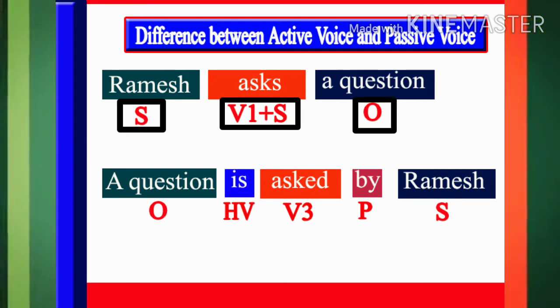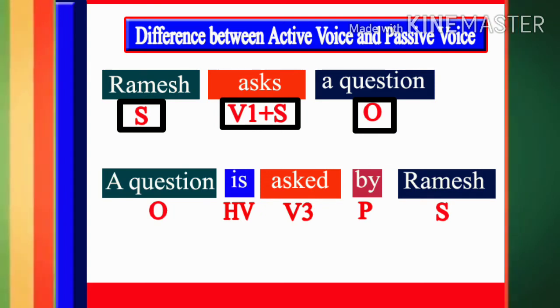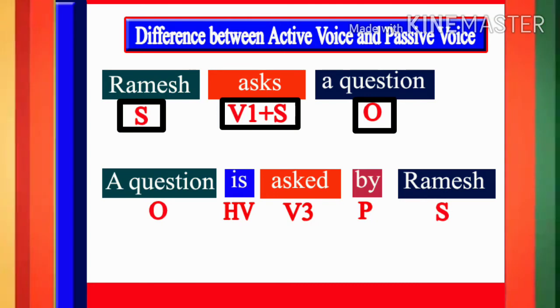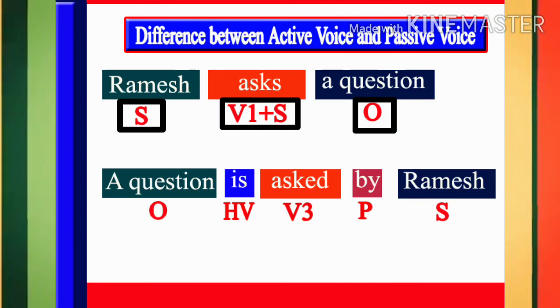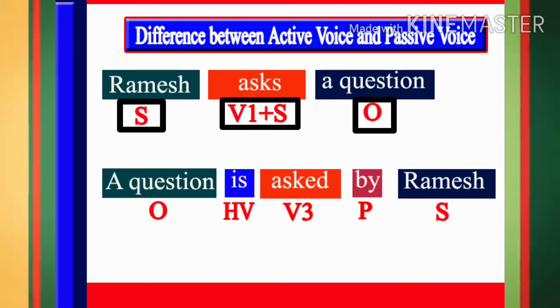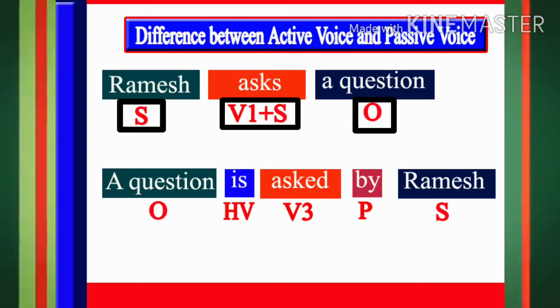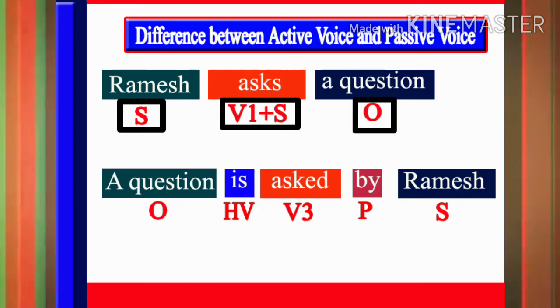So when we transform active voice into passive voice, we need to make some changes in the original sentence. What are the changes we have to make while transforming into passive voice?